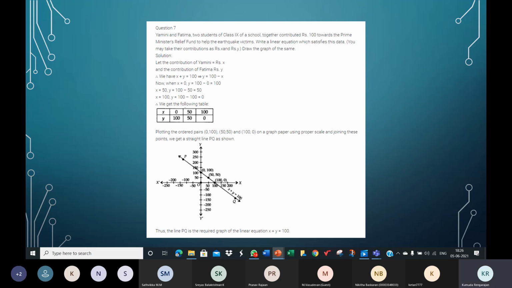Yeah, Shreyas, your graph is correct, but produce the lines, show the arrows at the ends of the line.